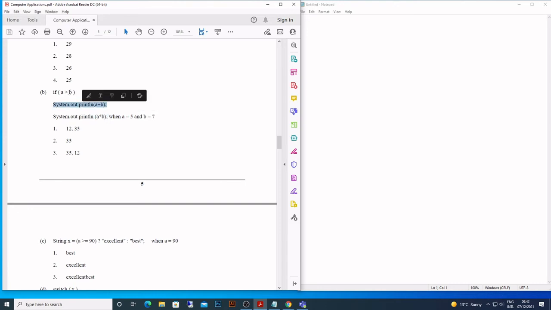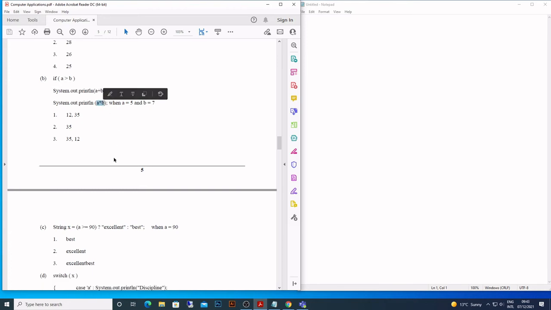So what happens is, is this condition true? No, because A is 5 and B is 7. So A is not greater than B, so this statement will not be executed. The statement that is going to be executed is this one. So it is going to print A into B, 5 into 7 is 35. Once again, there is no brace there, no brackets. So therefore, this statement is with this if statement. If this condition is true, then this one. If the condition is not true, then this one.